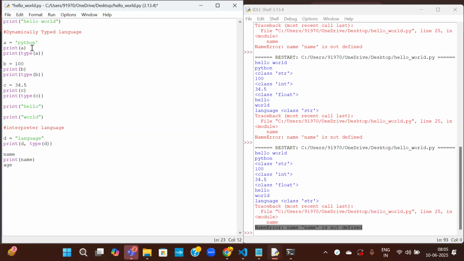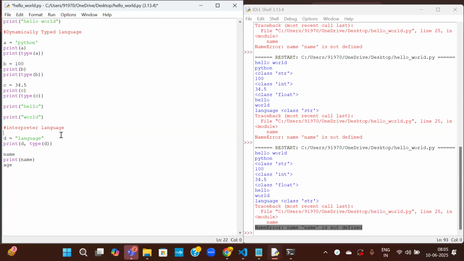But in the case of a compiled language, if there is an error in this line, it will show that error. Other than that, if there is some good code in between, it will not do anything. But throughout the program, wherever there are errors, in this line there is an error, in this line there is an error, it will give both the errors in the case of a compiler. In the case of an interpreter, it stops at the first error. With the first error, it will stop the execution. So if there is some valid code after that or there are errors after that, it will not take care of that. So Python, I call it mostly an interpreter language, but internally it compiles everything.